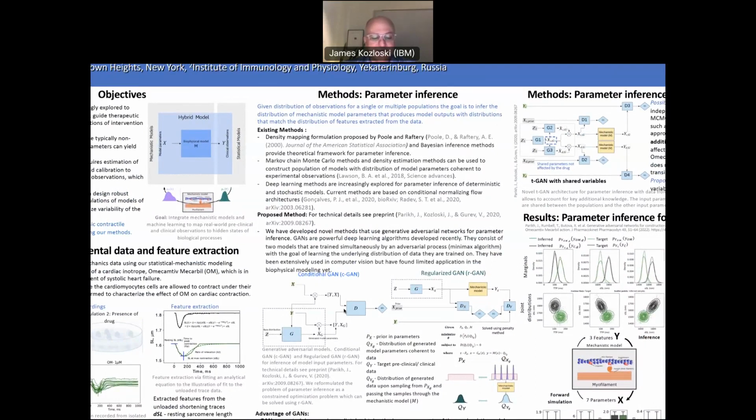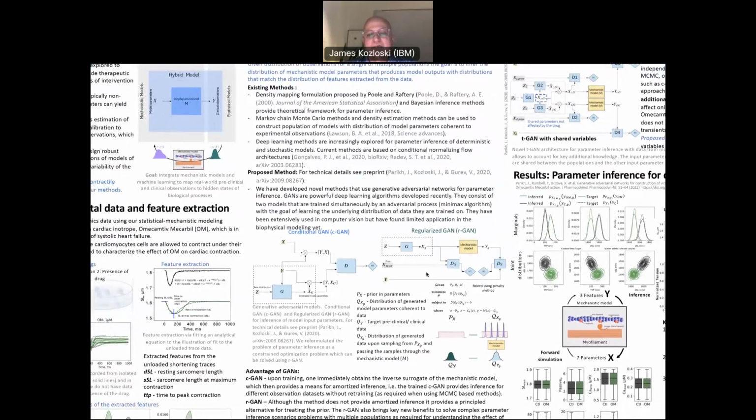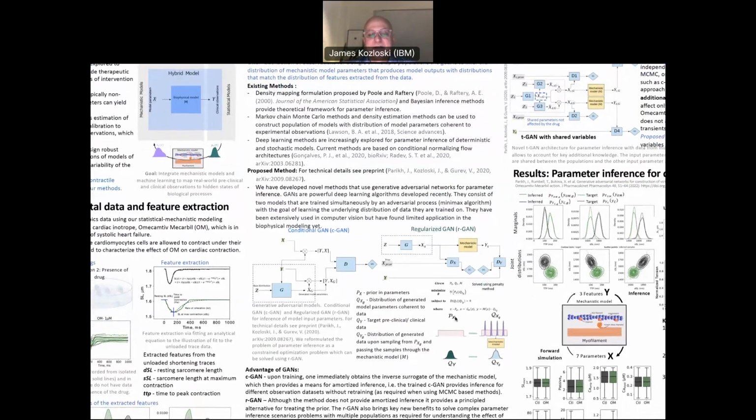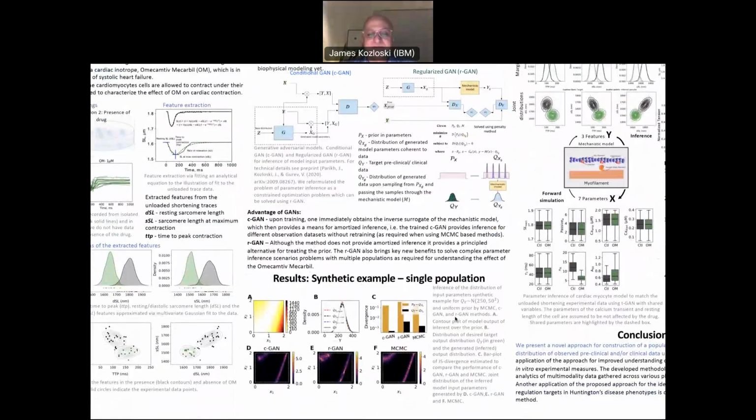And then we apply these two types of networks, the first one known as conditional GAN or CGAN, for example, to train the conditional probability of model parameters given experimental observations. This is an example of amortized inference. Another approach known as the regularized GAN or RGAN, in this case, directly incorporates the mechanistic model into the neural network and provides a means to incorporate the prior on parameters, as shown here. So many advantages derive from our choice of using GANs for this adversarial variational inference.